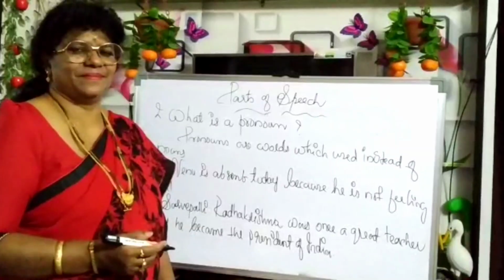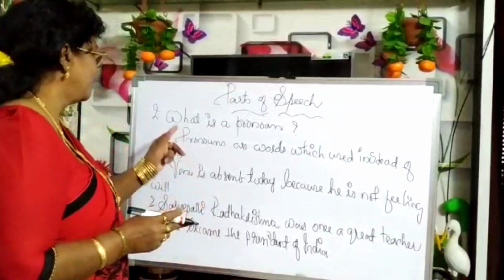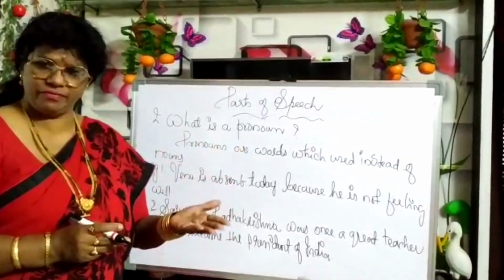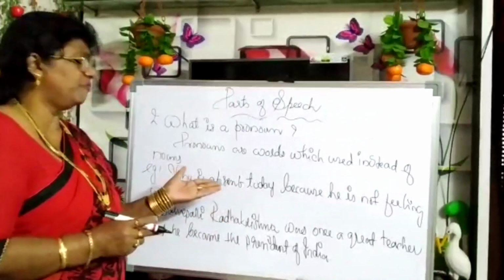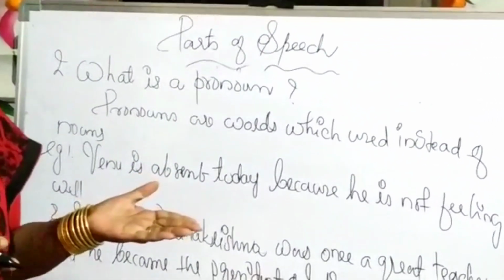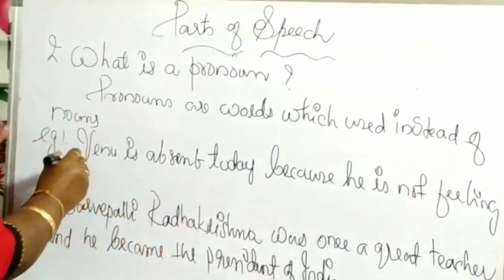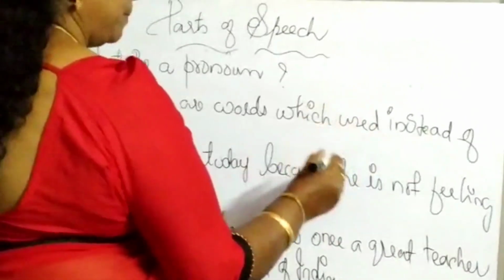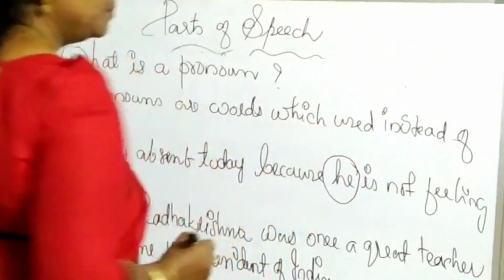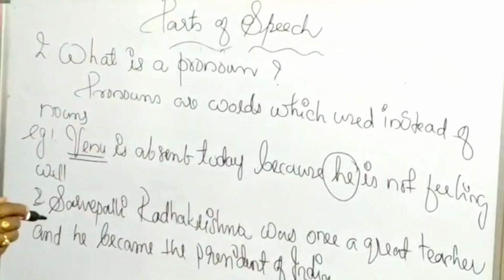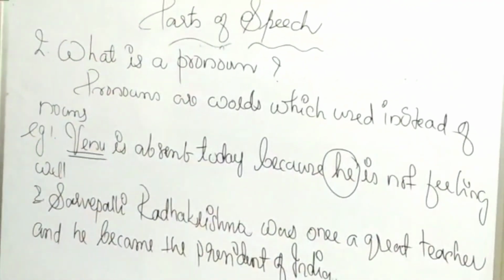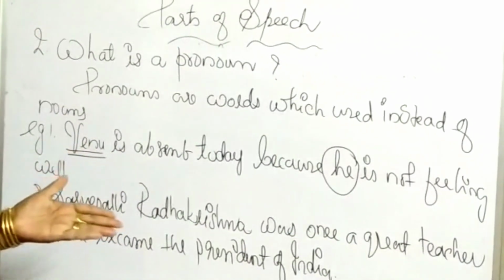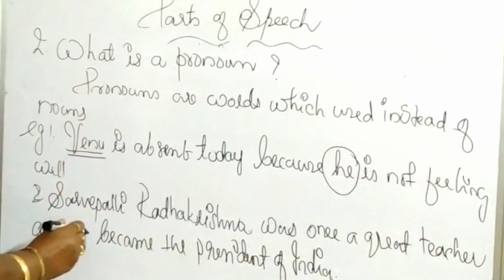Okay, second category. What's a pronoun? Pronouns are words used instead of nouns. Example, Venu is absent today because he is not feeling well. Here, Venu is the noun, and instead of repeating it, we have used he. He is the pronoun here. Sarvepalli Radhakrishna was once a great teacher and he became the President of India. He.